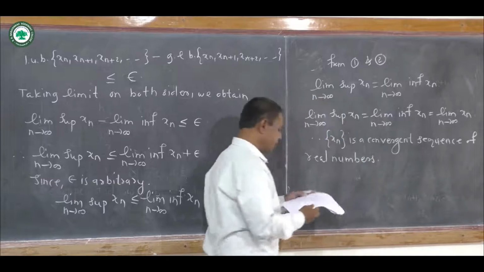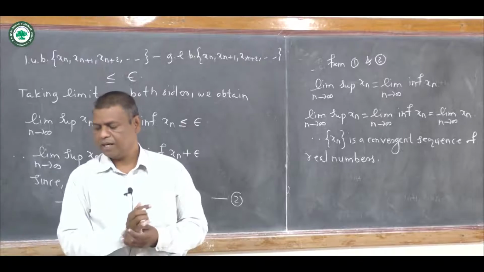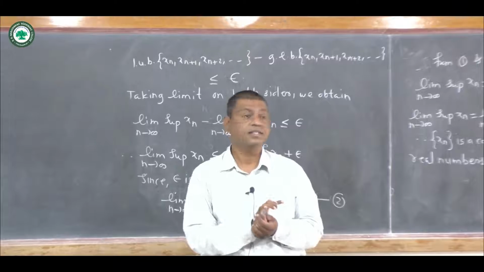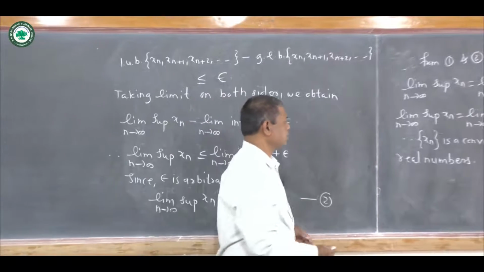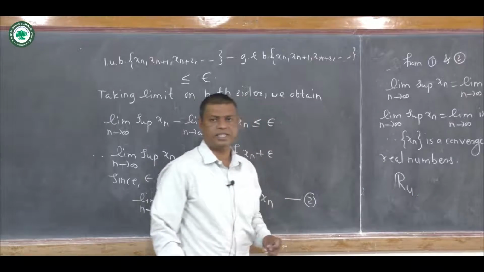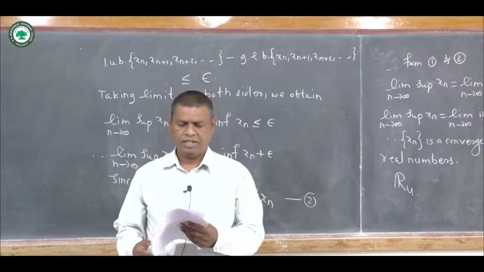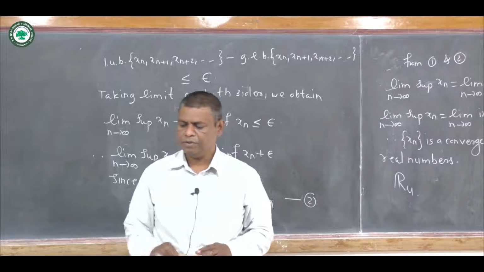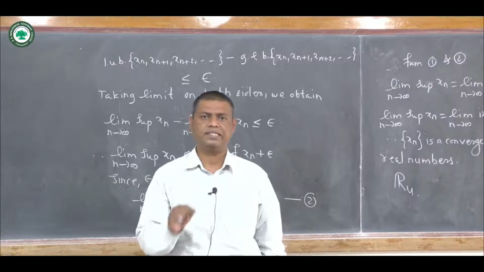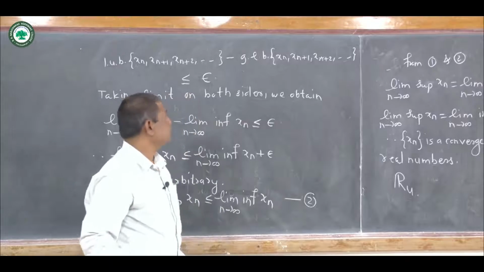So this tells us that every Cauchy sequence of real numbers in R with respect to the usual metric is convergent. Hence R_U, that is the metric space R with the usual metric, is a complete metric space here. Now the second example is the usual metric space C_U, where C is the set of complex numbers. Now that is also complete.